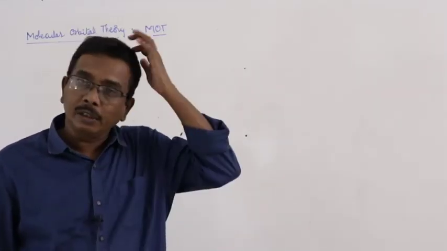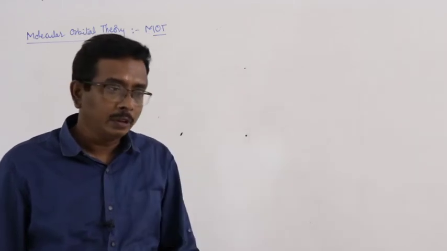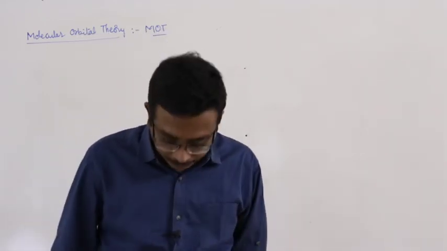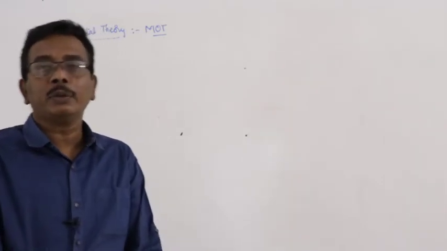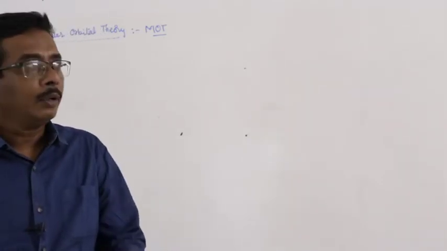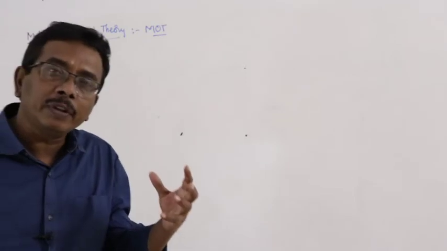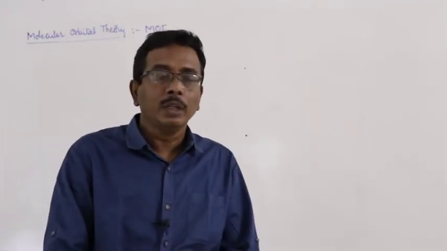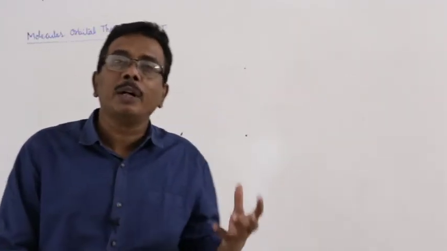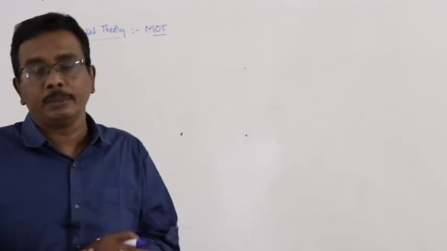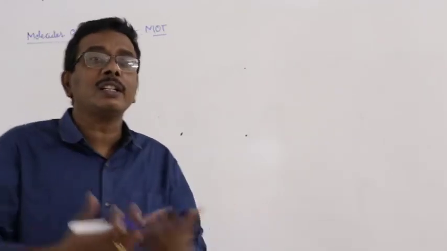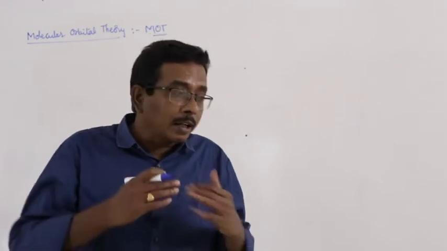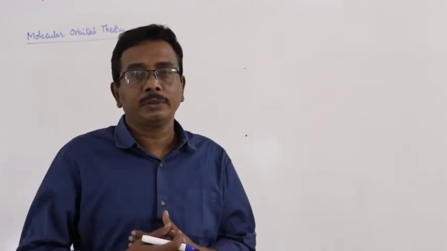Good morning to all. Today, let us discuss the formation of a molecule as well as the formation of the bond between the two atoms according to the modern concepts, according to the modified concepts.